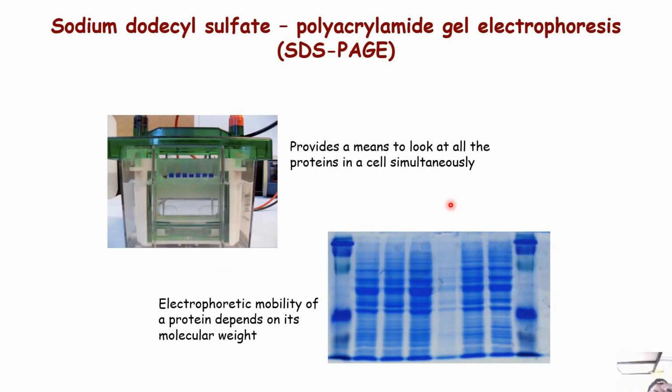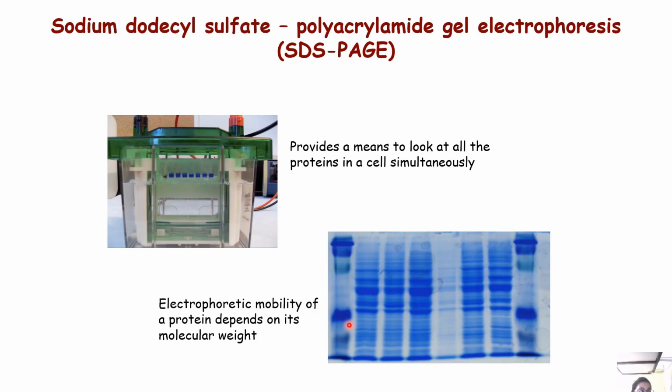So it provides a means to look at the proteins in a gel simultaneously. The electrophoretic mobility of proteins depends on molecular weight here because we know DNA is negatively charged, right? But we cannot say all proteins are negatively charged; it depends on the amino acids in them.